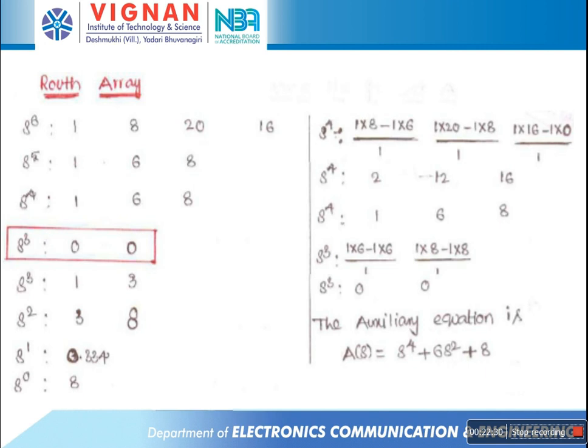Next find the roots of the auxiliary polynomial equation. The auxiliary polynomial equation is s power 4 plus 6s square plus 8. So this is a fourth order equation.